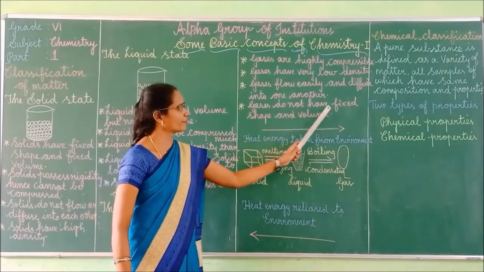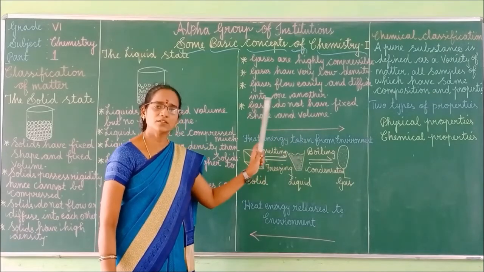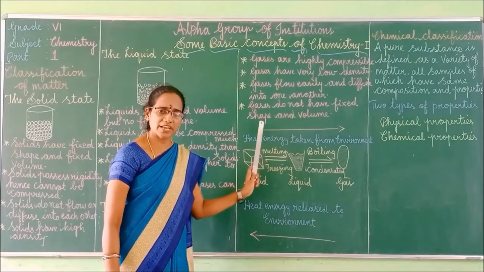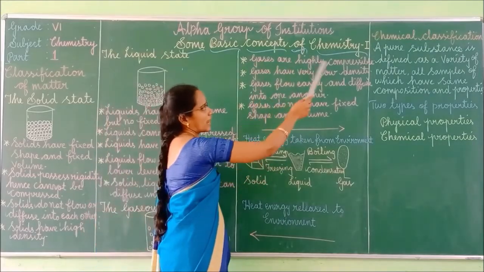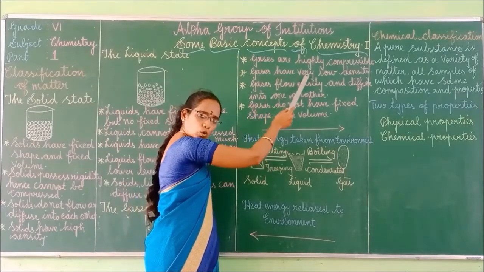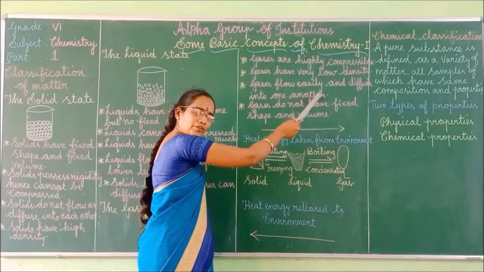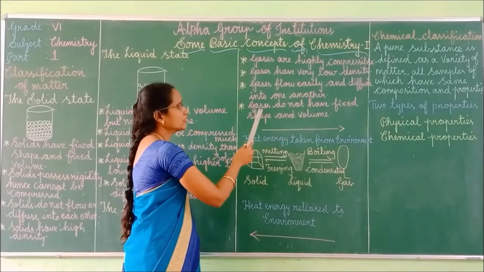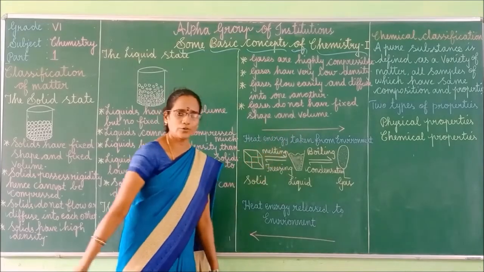Gases do not have fixed shape and volume. What's the first property? Gases are highly compressible. Gases have very low density. Gases flow easily and diffuse into one another. Gases do not have fixed shape and volume.